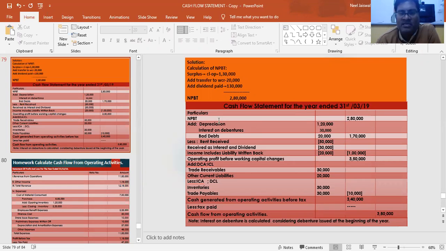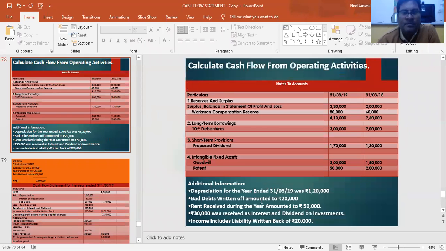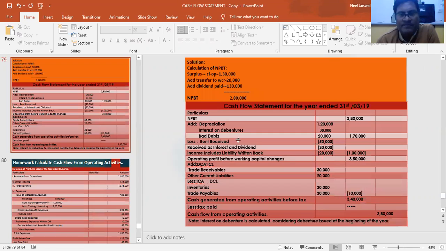For that, we will see mostly the adjustments. See the depreciation for the year ended 31st March 2019 is 1 lakh 20,000. That has to be added because it is already subtracted. Bad debts written off 20,000 also has to be added. Rent received 50,000 needs to be subtracted. Okay, first let's do these three items. So depreciation added 1 lakh 20. Then interest on debenture, this we have to calculate.